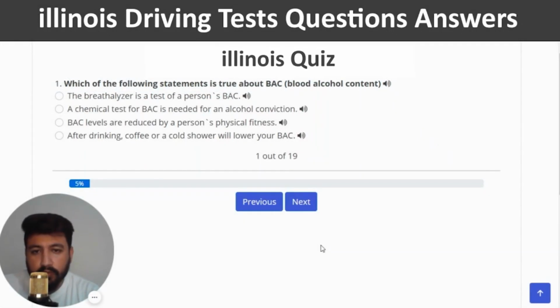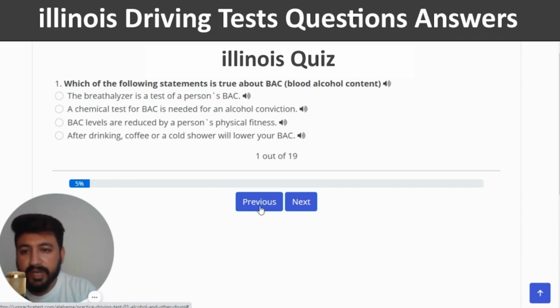So the first question of quiz number 1 is, which of the following statements is true about BAC, blood alcohol content? So the right answer of this question is, the breathalyzer is a test of a person's BAC.